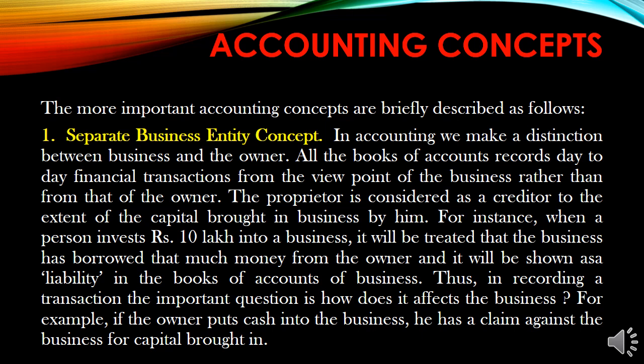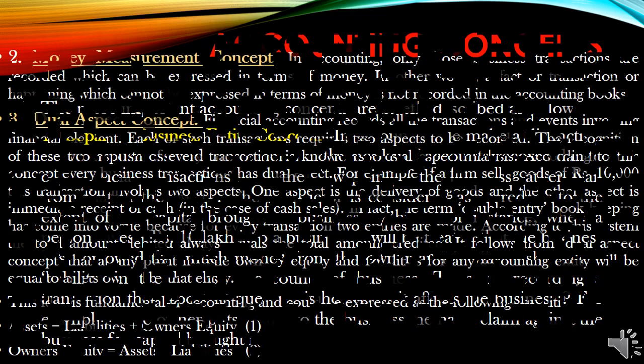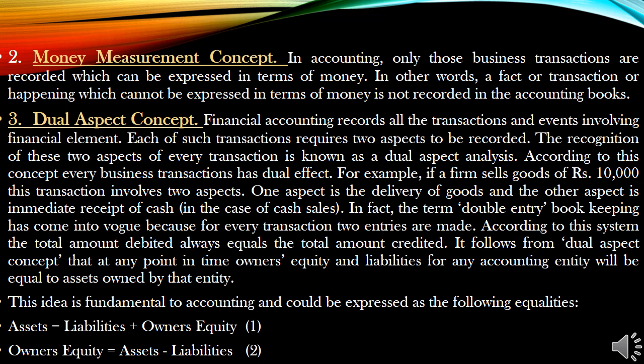For example, if the owner puts cash into the business, he has a claim against the business for capital brought in. 2. Money measurement concept. In accounting, only those business transactions are recorded which can be expressed in terms of money. In other words, a fact or transaction or happening which cannot be expressed in terms of money is not recorded in the accounting books.